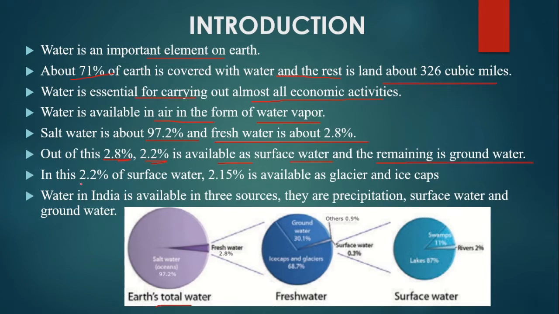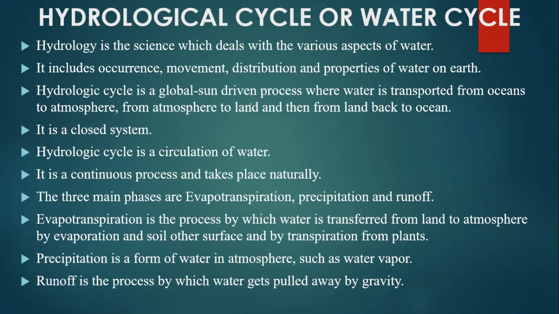In this 2.2% of surface water, 2.15% is available as glaciers and ice caps. Water in India is available in three sources. They are precipitation, surface water and groundwater. Let's see the hydrological cycle or water cycle.